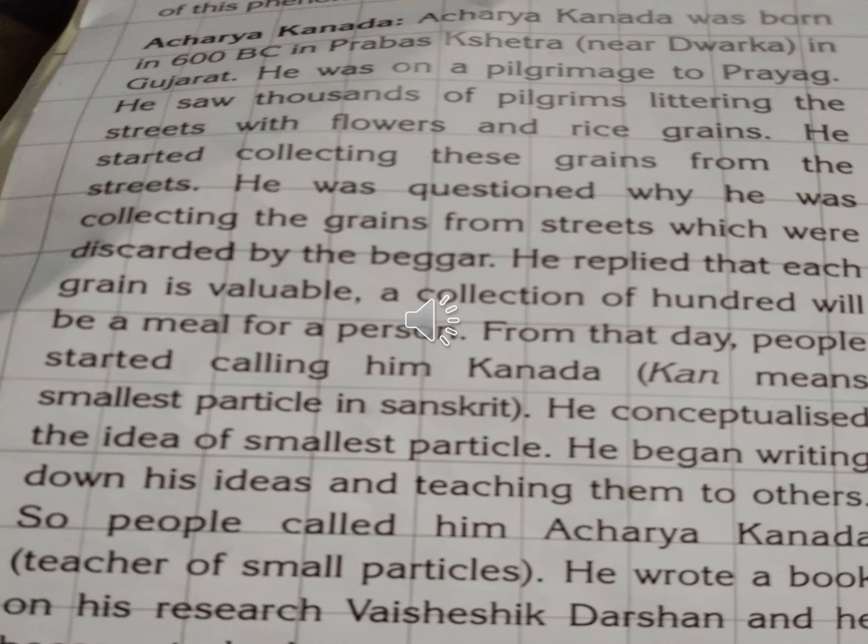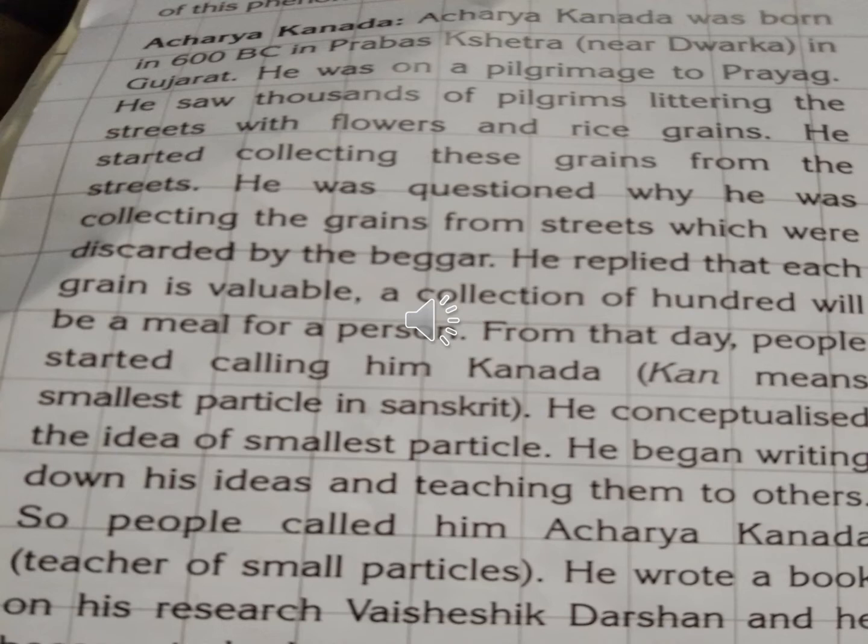Acharya Kannada was born in 600 BC, before Christ, in Prabhakestra, that is near Dwarka in Gujarat. Okay, he was born in 600 BC, before Christ, in Prabhakestra near Dwarka in Gujarat. This place is in Gujarat.